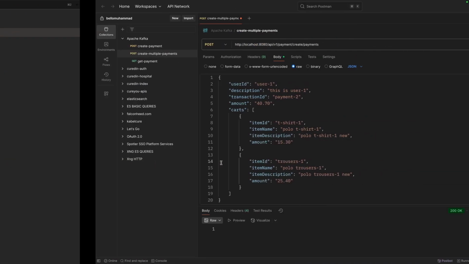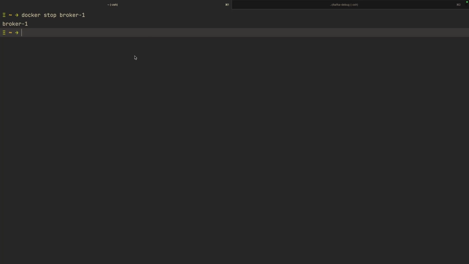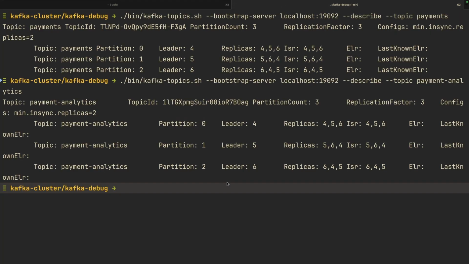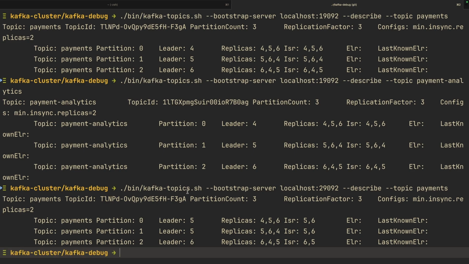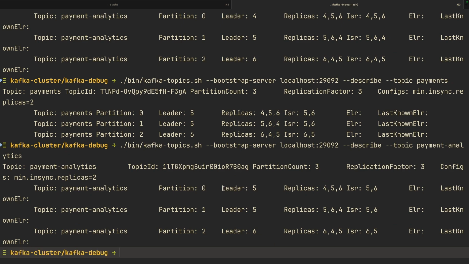Let us go to our terminal and see some of the changes, or who now is the leader of partition 0, for example. For the payment, let us describe it again. We can see node 5 is now the new leader, and we can also go ahead and see who is the new leader of partition 0 in payment analytics, and we can see again node 5 is the leader of partition 0 for payment analytics.